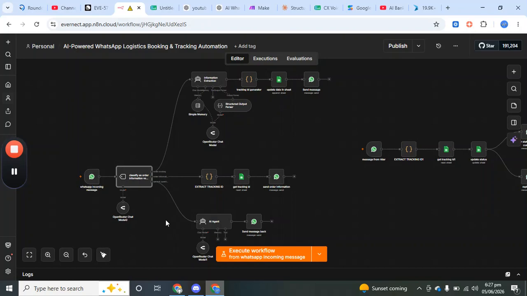Logistic automation system built in N8N, and then I will break it down step by step. So the problem is most logistic companies today are losing money not because of delivery issues, but because of manual order handling and poor tracking systems.